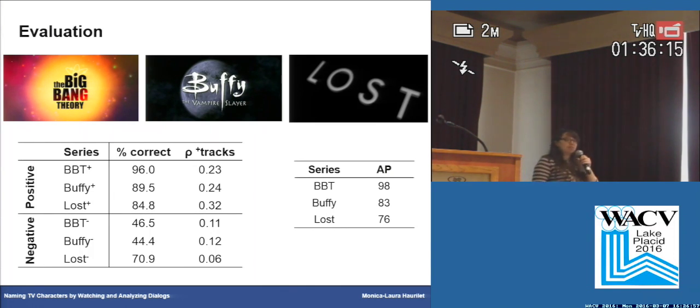Here you can see in the first table the quality of our bags. We only have put here the percentage of correctly labeled bags and the density of positive tracks. And in the second table, you can see our final results, and we have obtained an average precision of over 75%.